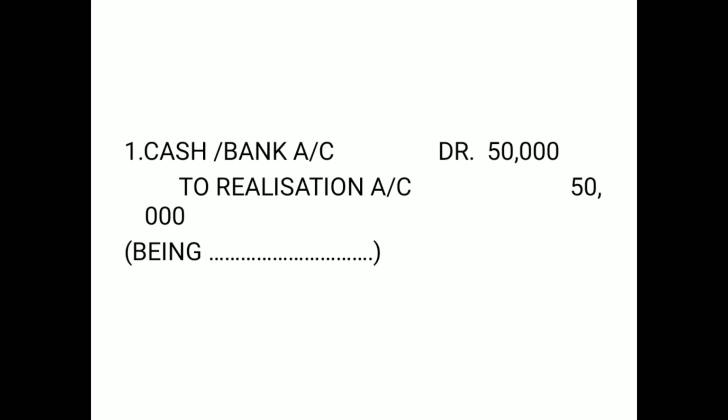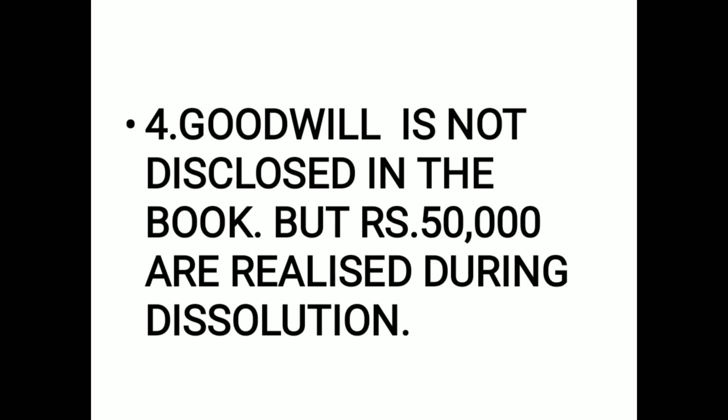Yes, the way we are doing in each and every transaction, that is realization account debit to asset, which is land and building, investment, fixed assets, current assets. So similarly it should be the case here. But you see, this is an unrecorded asset, not disclosed in the book. If it is not written in the book, how do you close it?